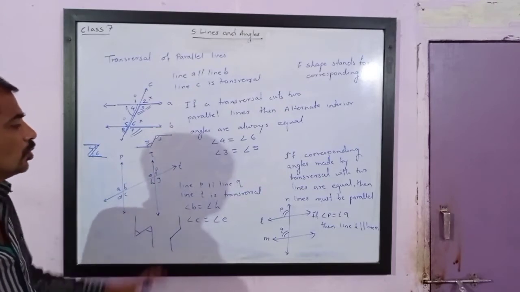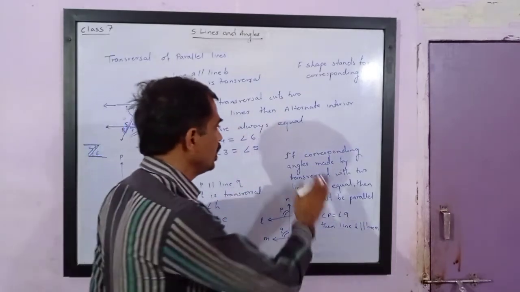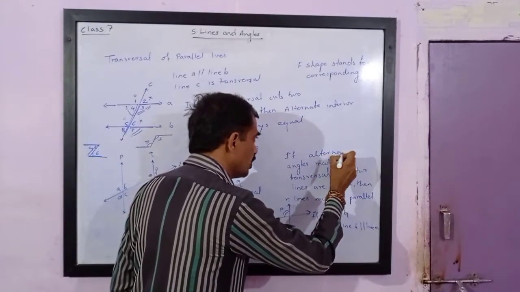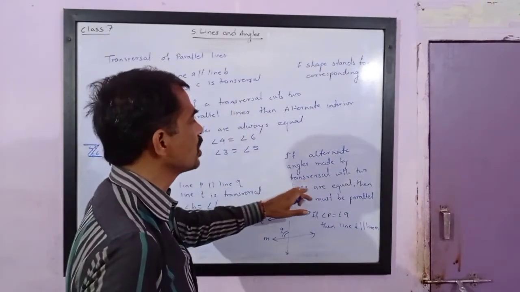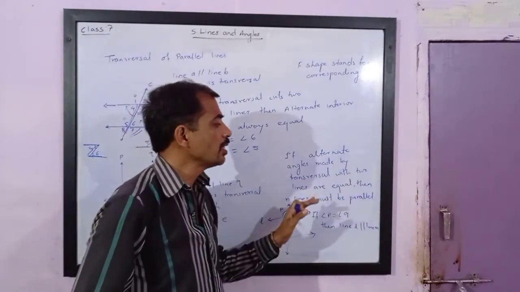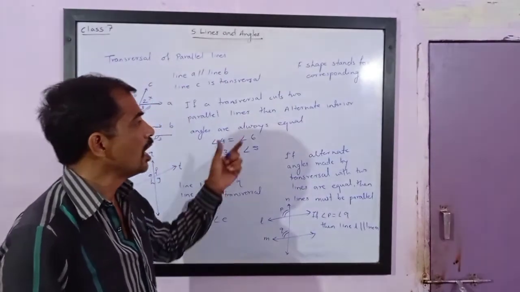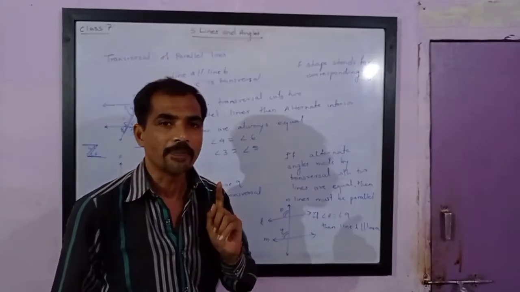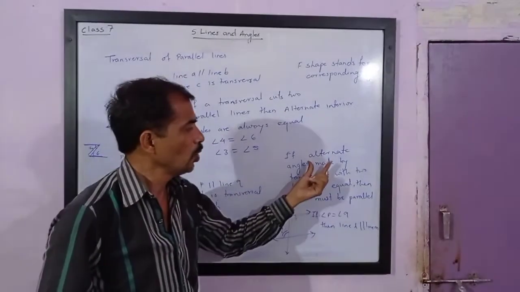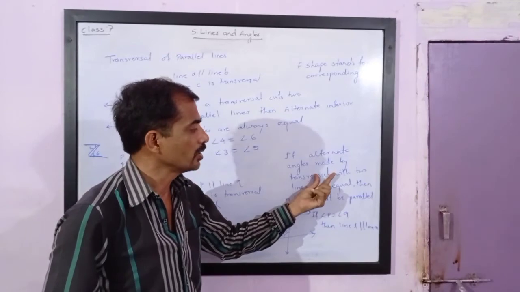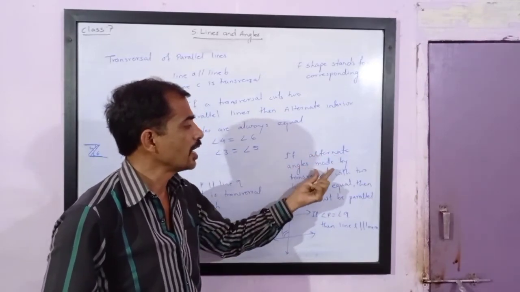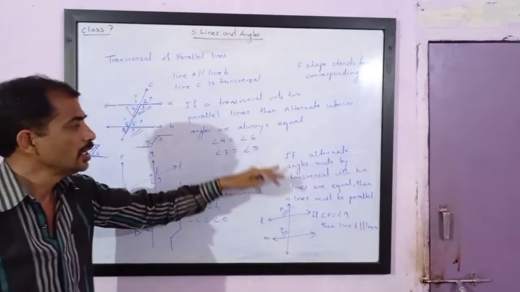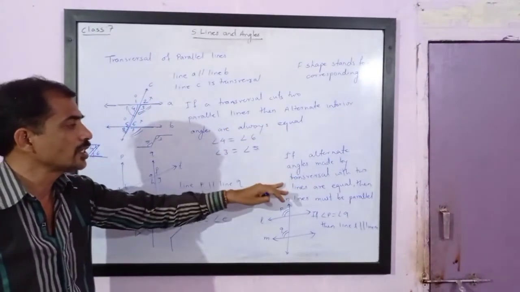The converse statement is also true. If alternate angles made by a transversal with two lines are equal, then the lines must be parallel. Please note, alternate angles are equal if and only if lines are parallel. If we don't know whether lines are parallel or not, but we know that alternate angles are equal, then the lines must be parallel. So converse statements are also true. Please note these are converse statements of each other.